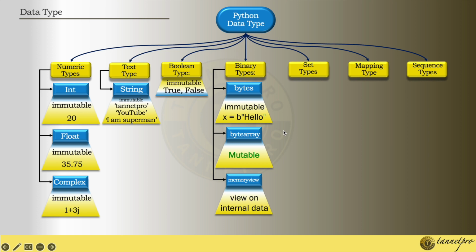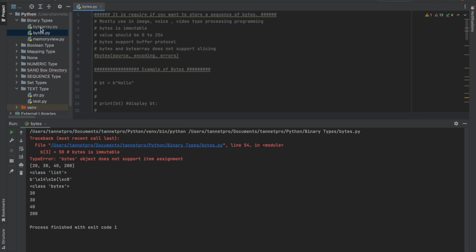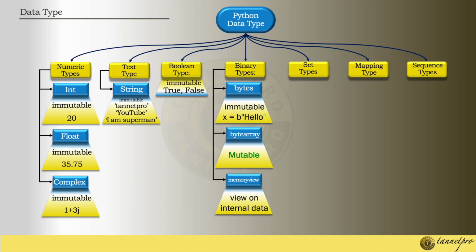Now bytearray. Bytearray is mutable, so let's see the bytearray. Hope you are getting interested. Another thing I want to tell you is that I'm explaining int, float, string, bytes, all the data types in a very fast manner, because explaining just int in detail would take more time. I will try to make a separate video for each data type, but for a top-view understanding, this is clear and informative.